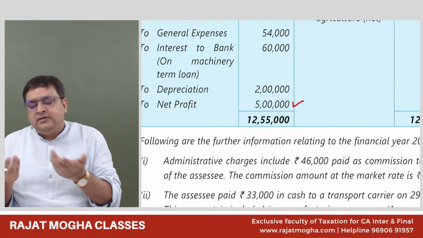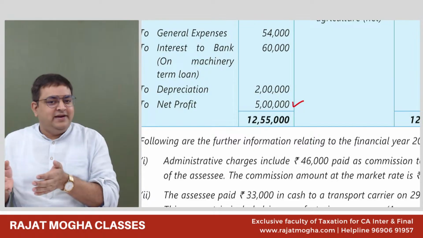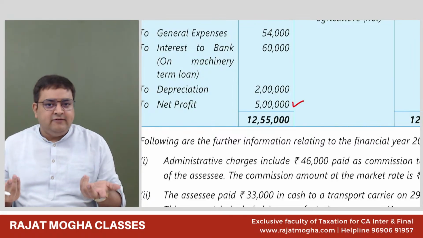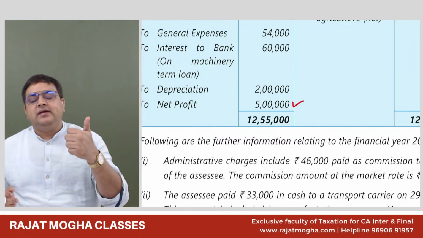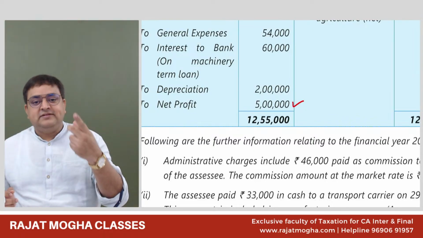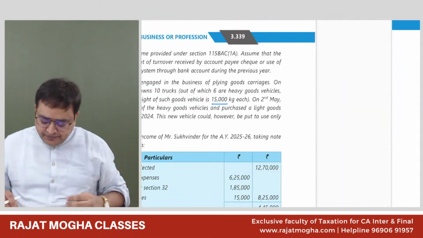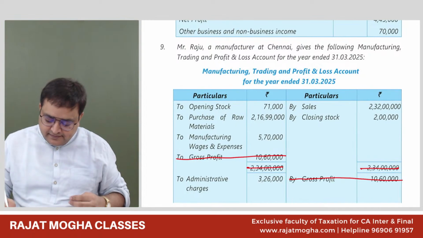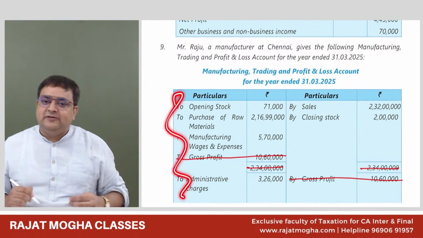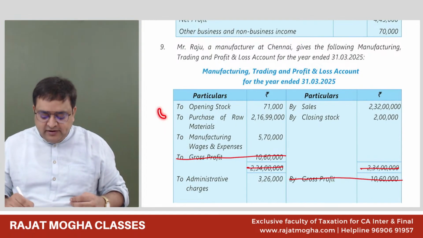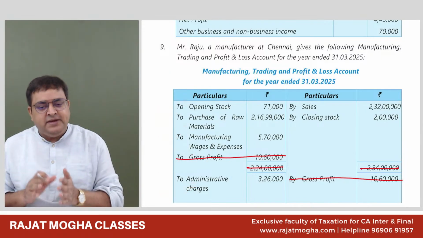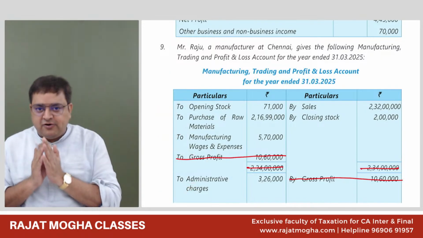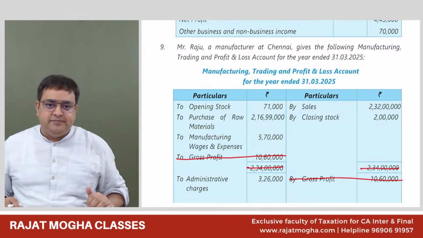If it is a loss, then also it's fine. Net profit as per P&L account, negative. Just write the figure in negative. That's it. So the first step should be net profit as per P&L account. The second step should be the expenses side. Whatever expenses are allowed in PGBP, we are okay with them. If they are not allowed, then we will disallow them.